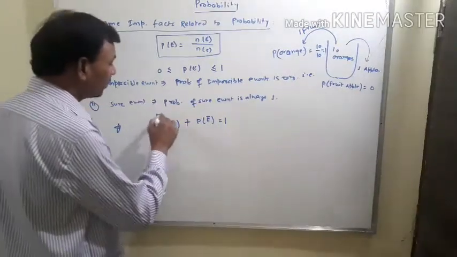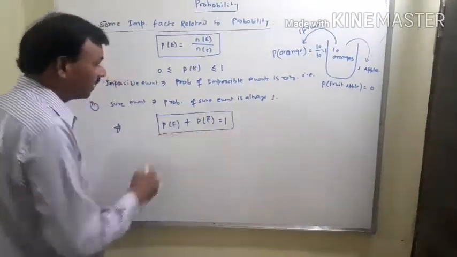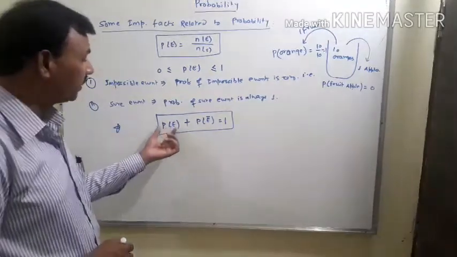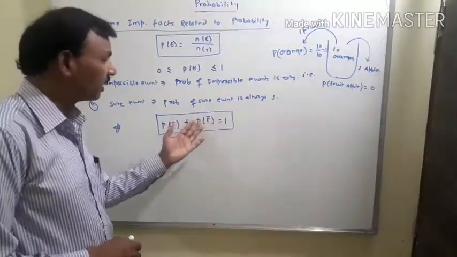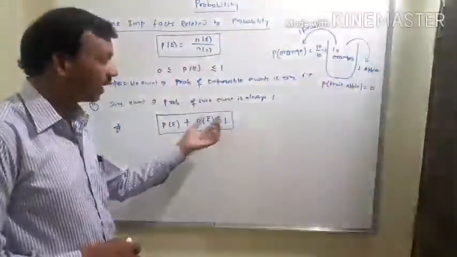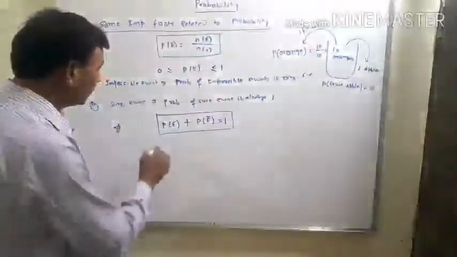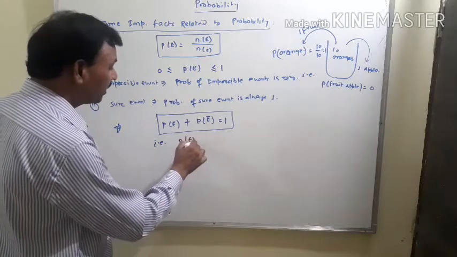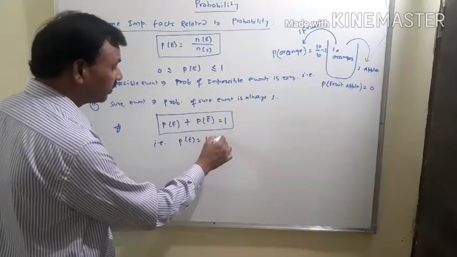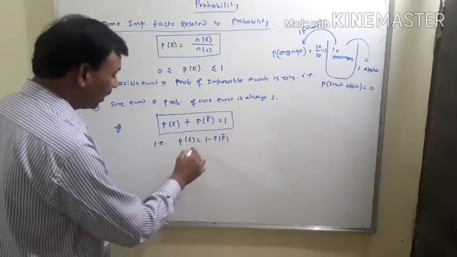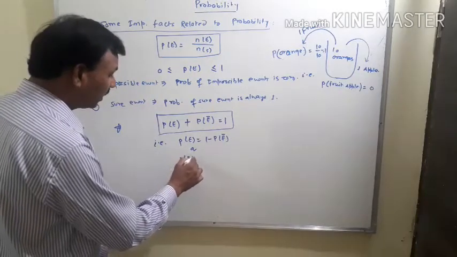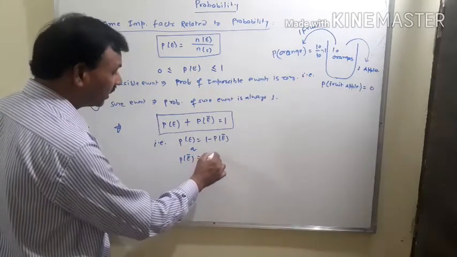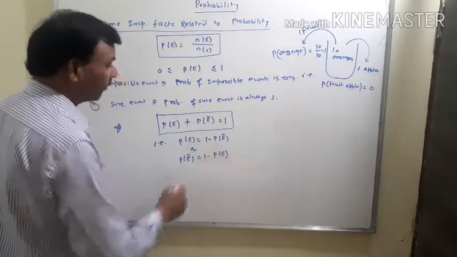From this relation you can get P of E equal to 1 minus P of not E, or P of not E equal to 1 minus P of E.